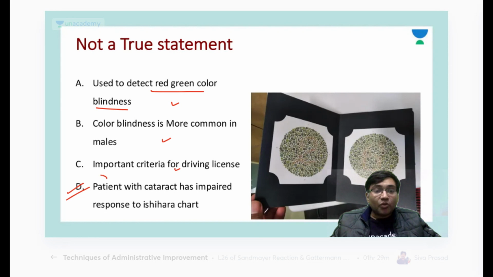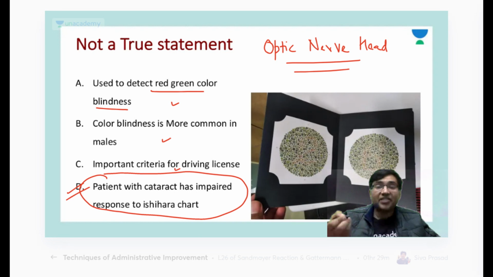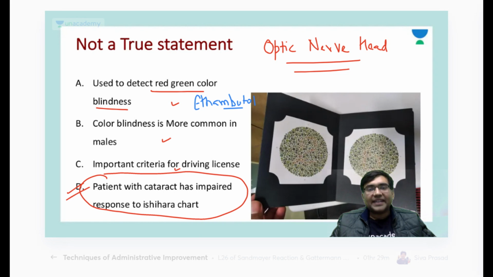So which patients have impaired response to the Ishihara chart? The patients who are suffering from any optic nerve head disorders. Okay, very good, Dr. Raj. They basically have more of a problem with the Ishihara chart. The second thing you have to remember is that one drug can also cause a problem in red-green color. So what is the drug? As you all know, it is ethambutol, which can cause red-green color blindness.